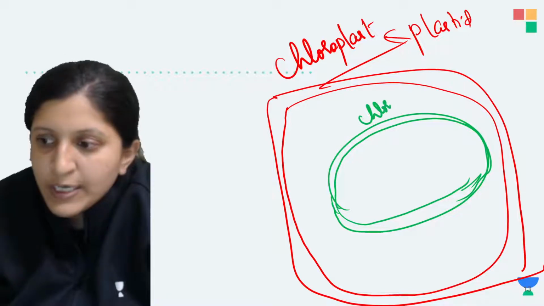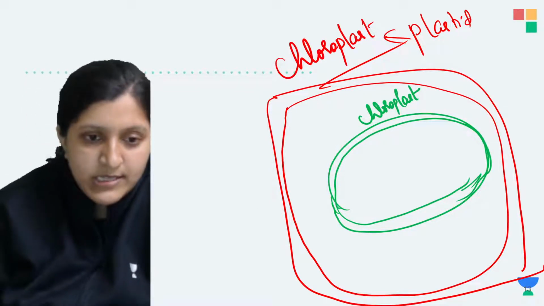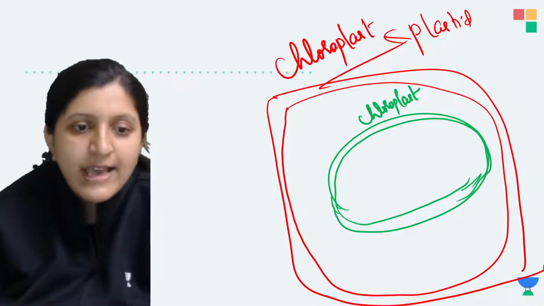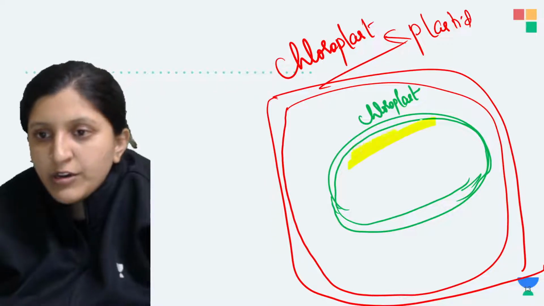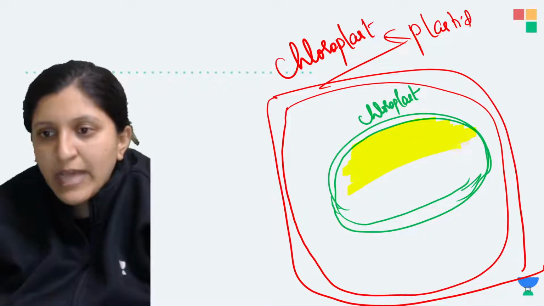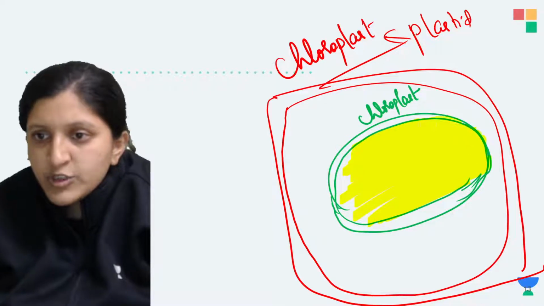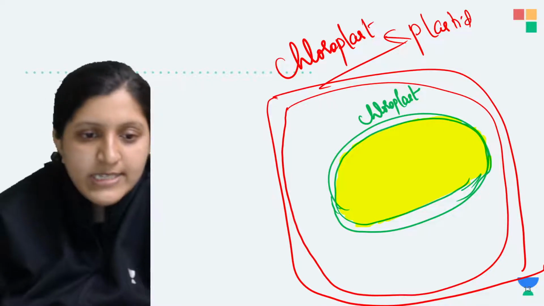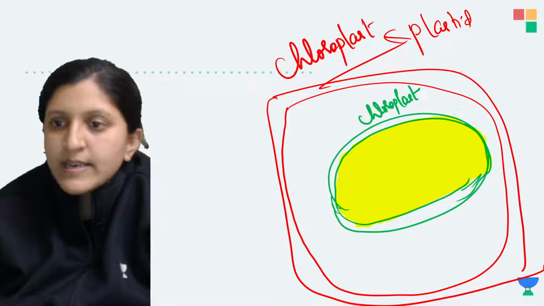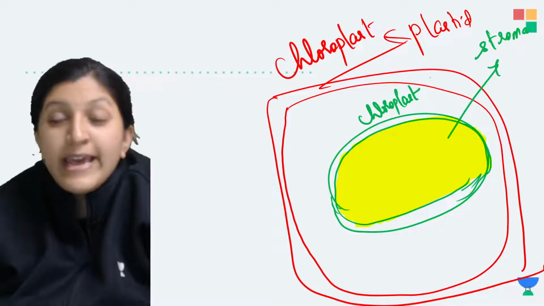So this is basically the chloroplast, which will have different substances, like the ground substance, just like cytoplasm, which you can see in a cell. So here the ground substance will be there. That ground substance is called a stroma. Okay, so this one, the stroma, is found here. I'll just label this part, just a second. So this is the stroma, and there is chlorophyll.